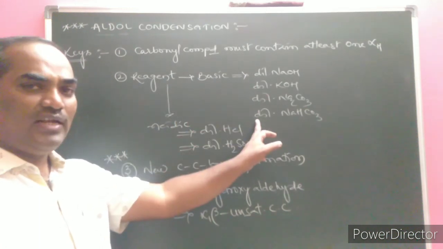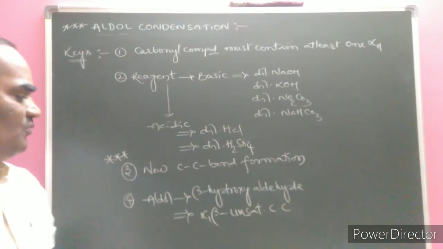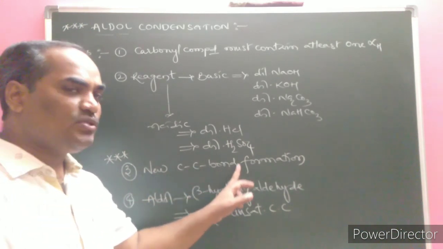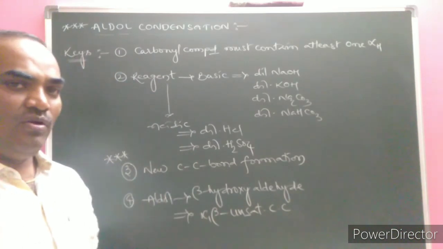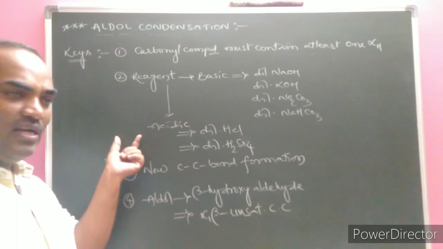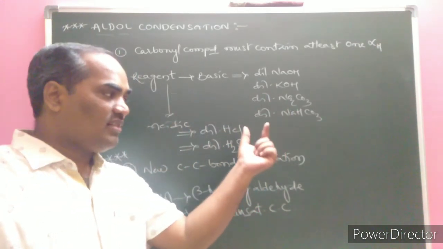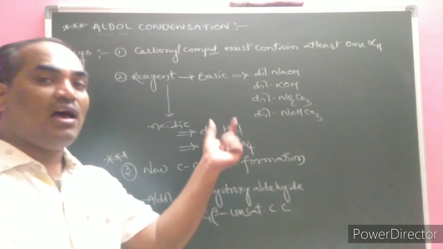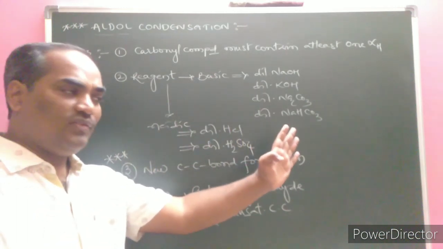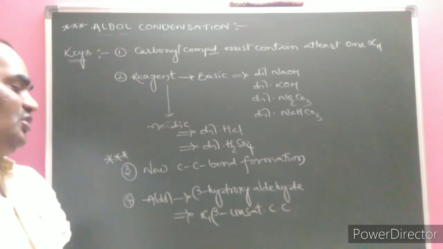Here, instead of the dilute bases, if the concentrated base is given, the products are entirely different. Now, this aldol condensation reaction is an example of new C-C bond formation. Earlier we supposed acetaldehyde, where only two carbon atoms are there. But what is the product? An alpha, beta unsaturated compound, 2-butenal, is formed. Two carbons were taken initially, but at the end of the reaction four carbons are formed. Hence it is an example of new C-C bond formation.